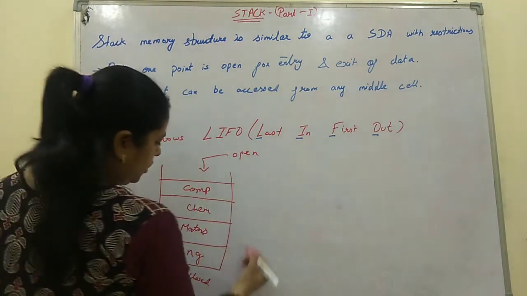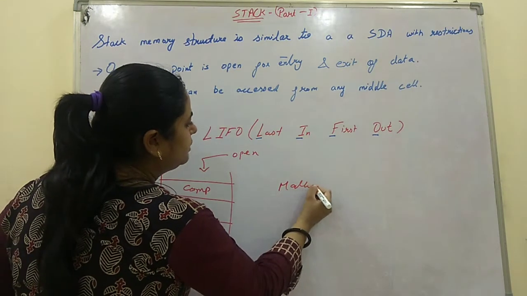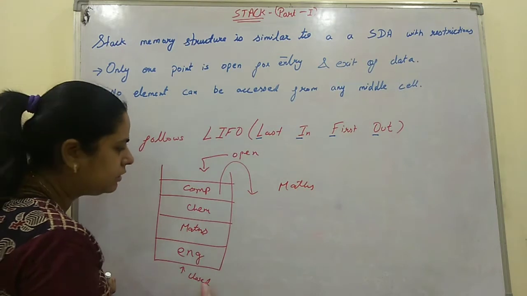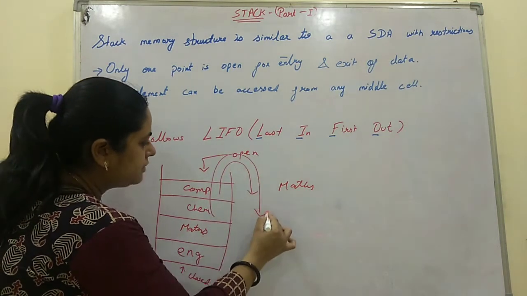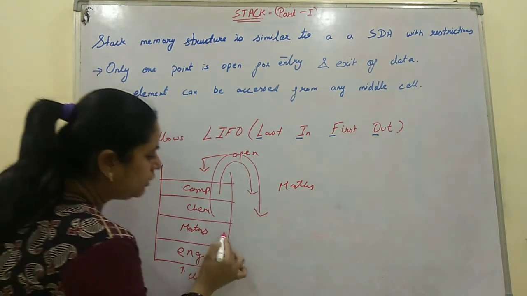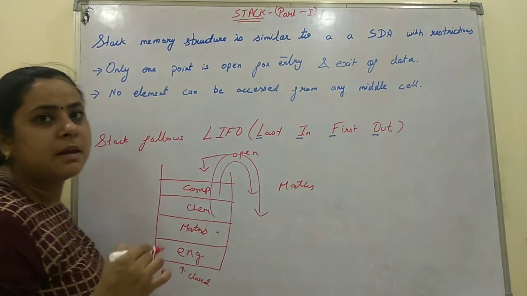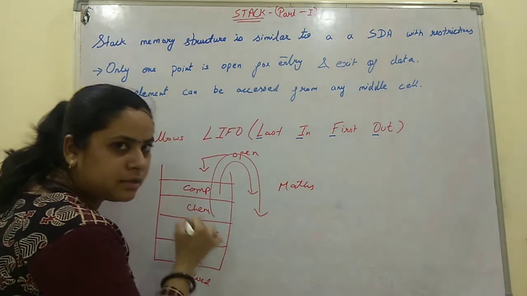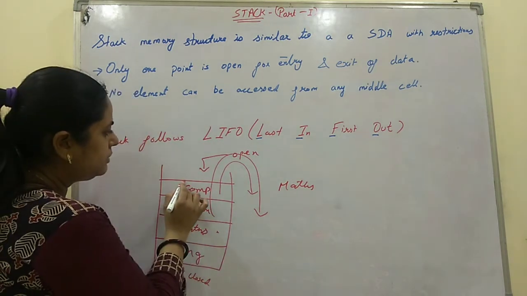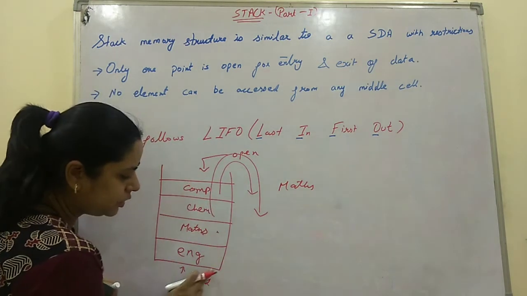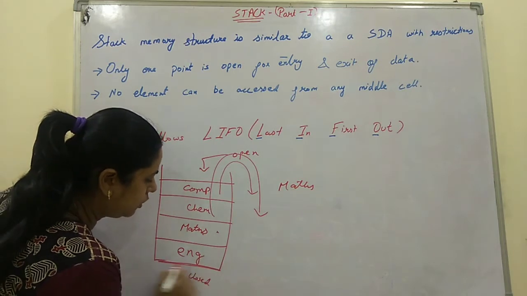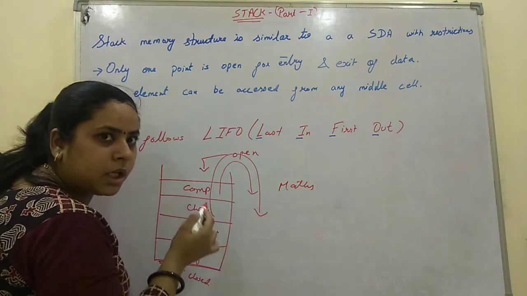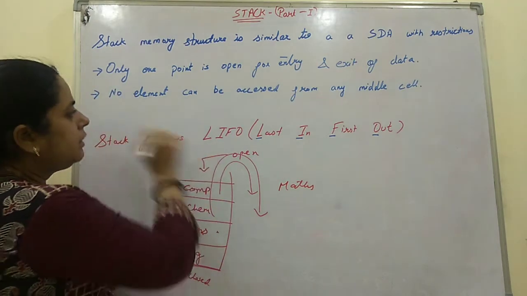Now if we want to take out the maths book, then first we have to take out this computer book, then this chemistry book, then only we will be able to access this maths book, because it has one opening only. This is closed. We will push data from here and take out the data from here only.